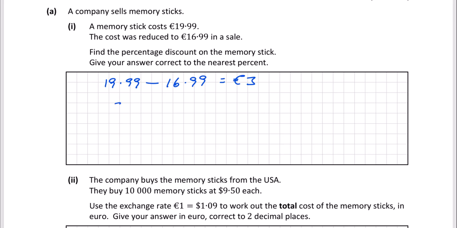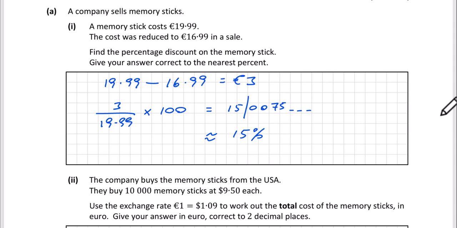We've got to find €3 as a percentage of the original cost, which was 19.99. So you put it over 19.99 and you multiply by 100. That gives you a percentage of 15.0075 and so on. We've got to do this to the nearest percent, so that's going to be approximately 15%. We're going to stop here. Okay, so that's part one. Let's have a look at part two.